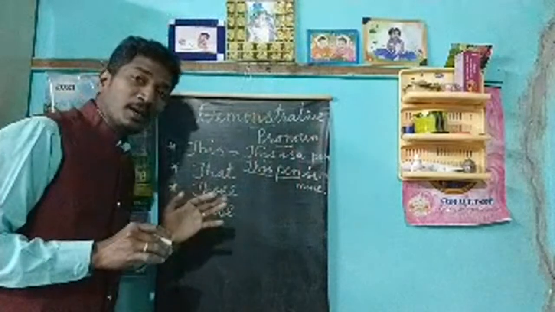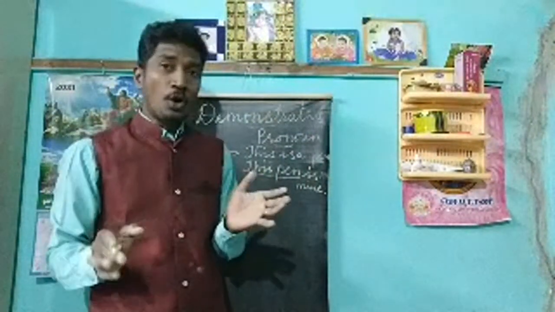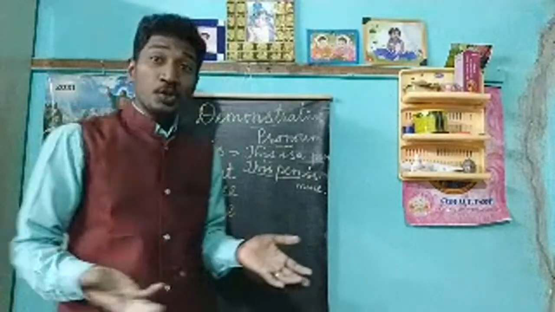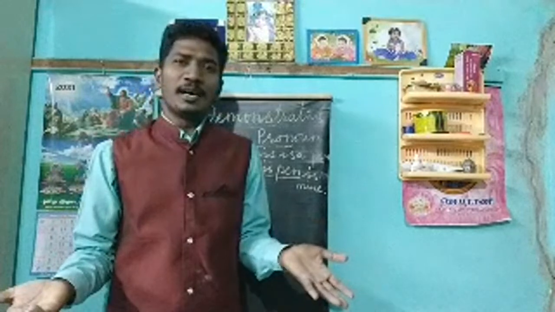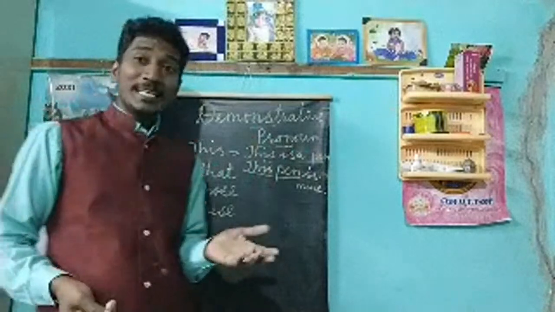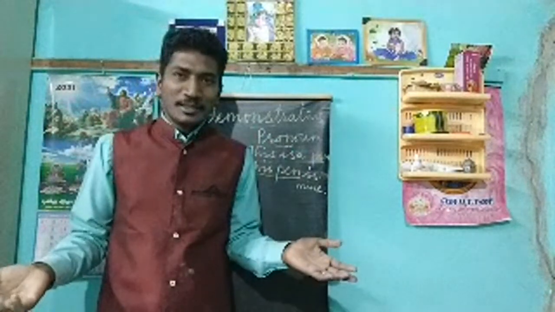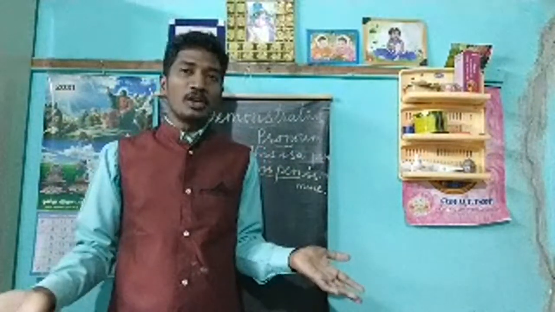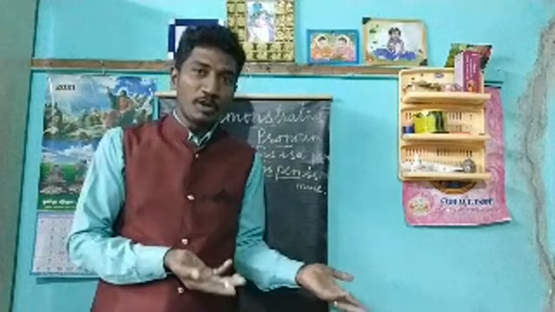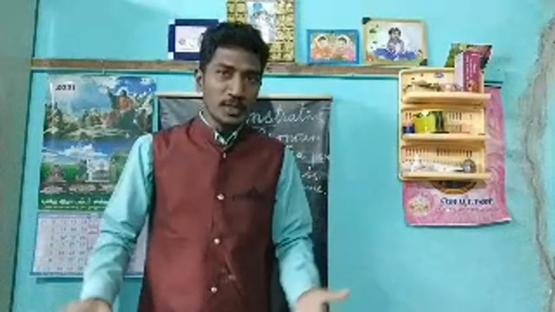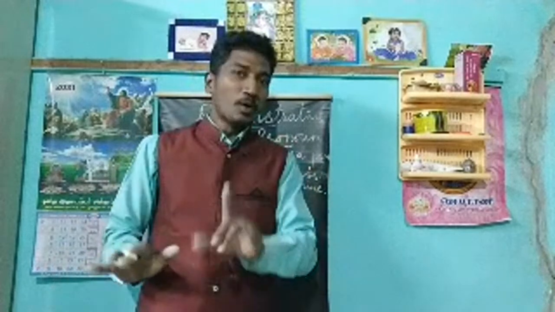Next, that is not my bag. That is not my bag. Next, those are not birds. They are just flies in the sky. So next, these are not our land. These are not our books. And these are not our bags. These are not our pencils. So these pencils are not ours. If you say these pencils are not ours, then that is not a pronoun, that is an adjective.